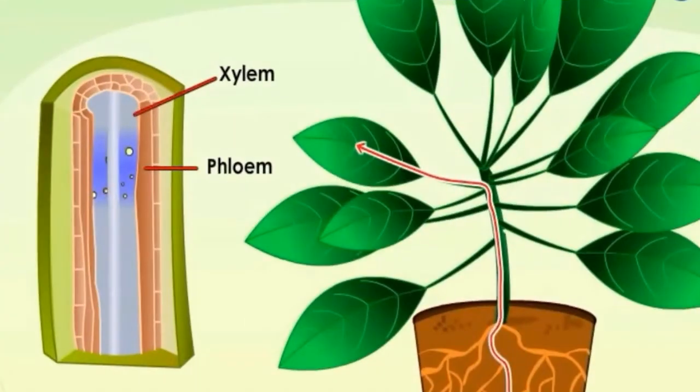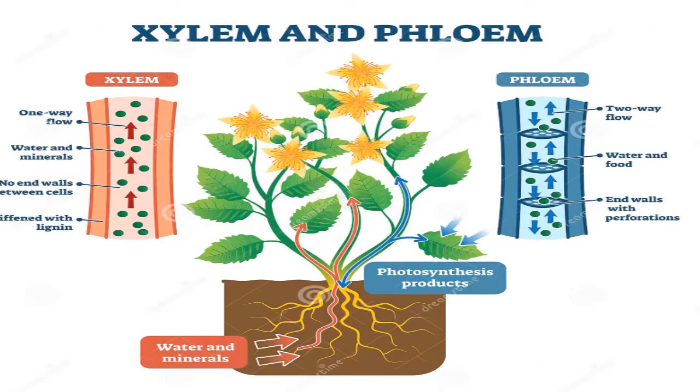Now we have studied how do plants produce food. Now let us see how do they transport them. So for transportation they have two things, that is xylem and phloem. What is the function of xylem? Xylem transport the minerals and water from the roots to all aerial parts of the plant. Xylem जो है वो minerals और water को plant के हर एक parts में पहुंचाता है.